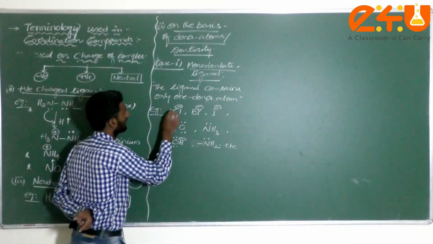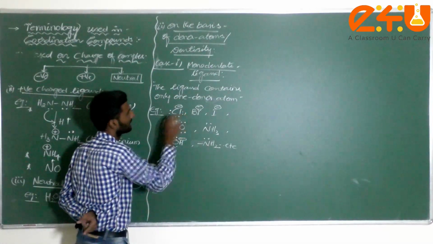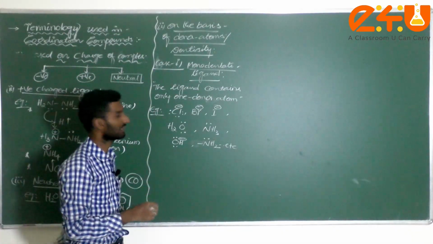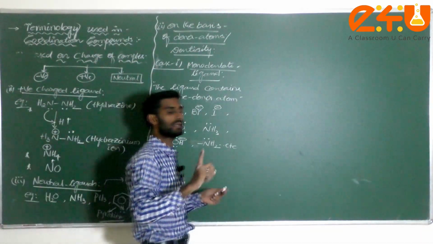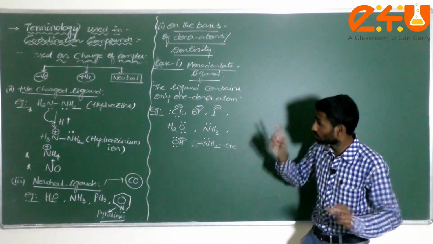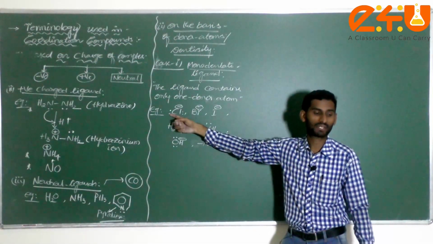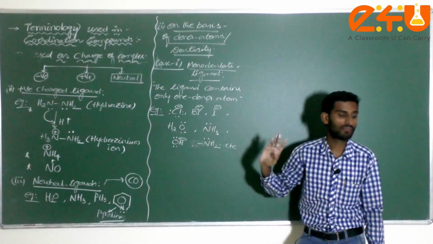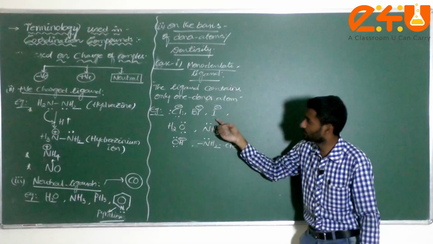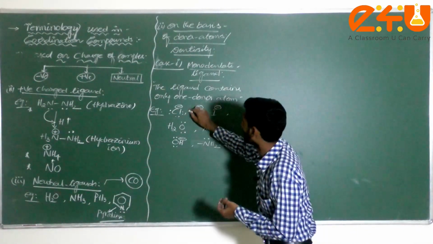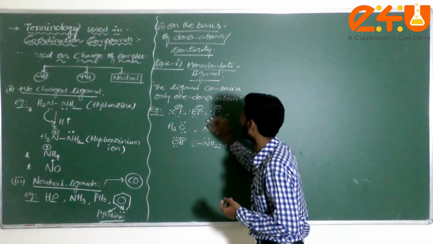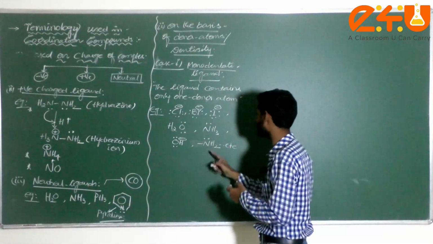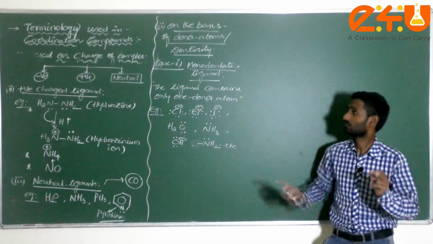Check it here. There are 3 lone pairs of electrons present on the halogen atoms, but out of the 3 lone pairs, how many are ready to donate? Don't see the number of lone pairs present. All halogen atoms contain 3 lone pairs; oxygen has 2, nitrogen has 1.